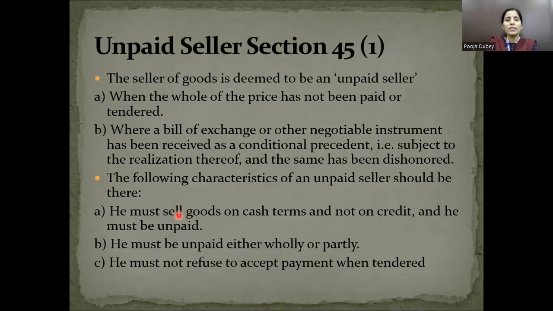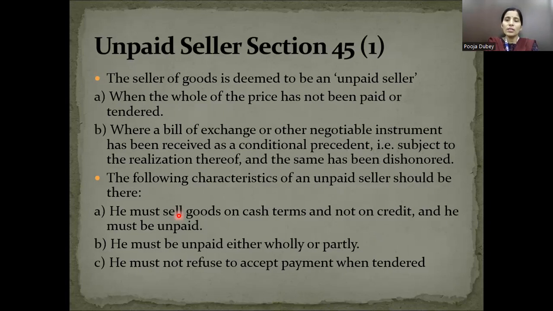Before covering the unpaid seller, I want to lay out one point, that is caveat emptor. Caveat emptor means let the buyer be aware. Let the buyer be aware means what? You cannot blame someone for a mistake. If you are purchasing some goods and paying a price, it is your duty to check or verify what you are purchasing, whether the good is in good condition or not. You cannot sue another party without reason.